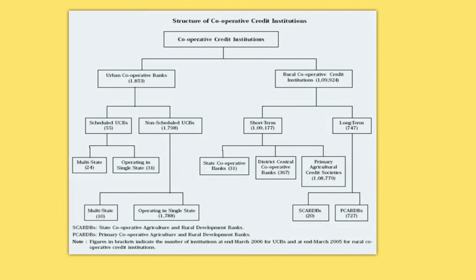Based on the geography that they are working in, they are either termed as urban or rural. Again, depending on the tenure of the credit, they can be called short term or long term credit giving institutions. When it comes to short term, there are state cooperative banks, district central cooperative banks, primary agricultural credit societies, and when it comes to long term, you have the state cooperative agriculture and rural development banks and primary cooperative agriculture and rural development banks.